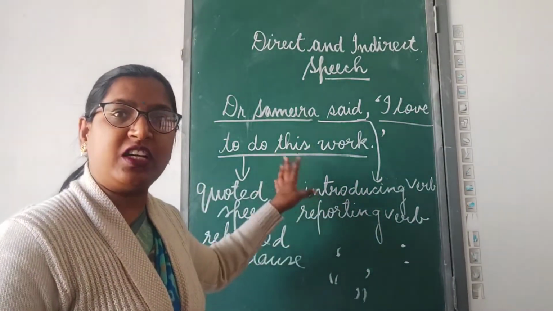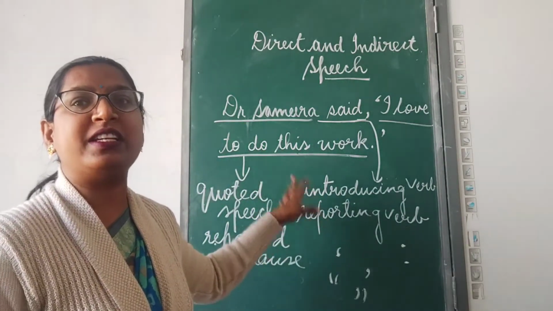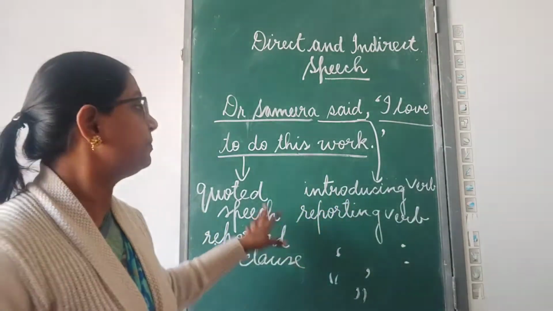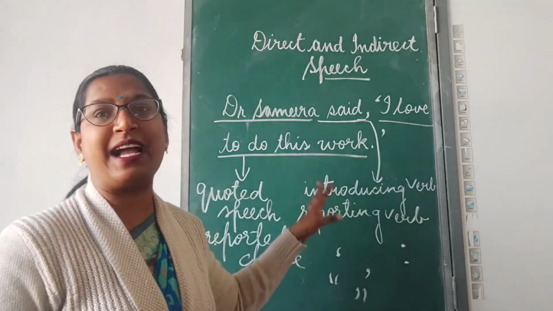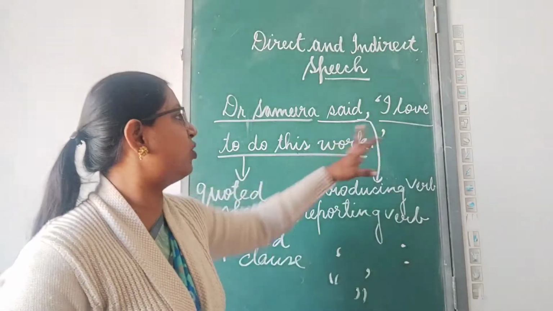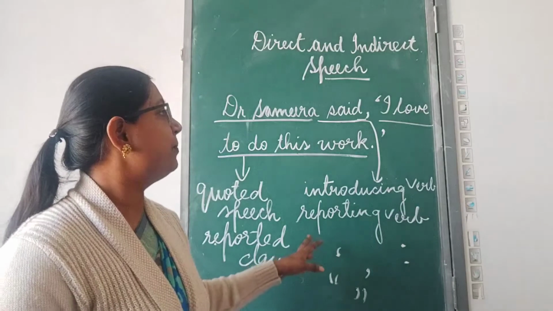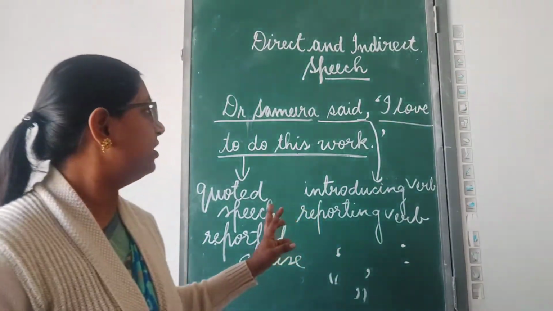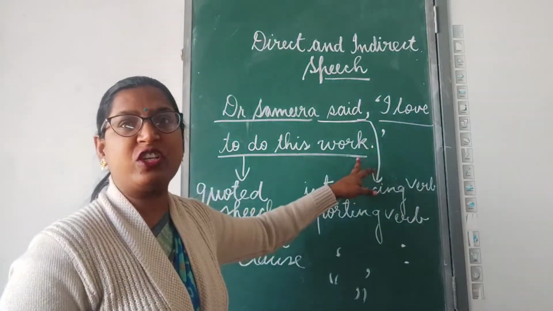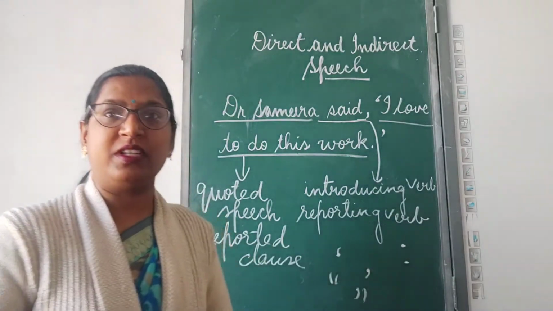So these are the important points about writing a sentence in direct speech. Direct speech is the mode of narration in which the speaker's words are written exactly the same as spoken by the speaker. We do not make any changes. They are always written within the inverted comma or the quotation mark, and there is an introducing verb and the quoted speech, which are separated by using either a comma or a colon. Clear?